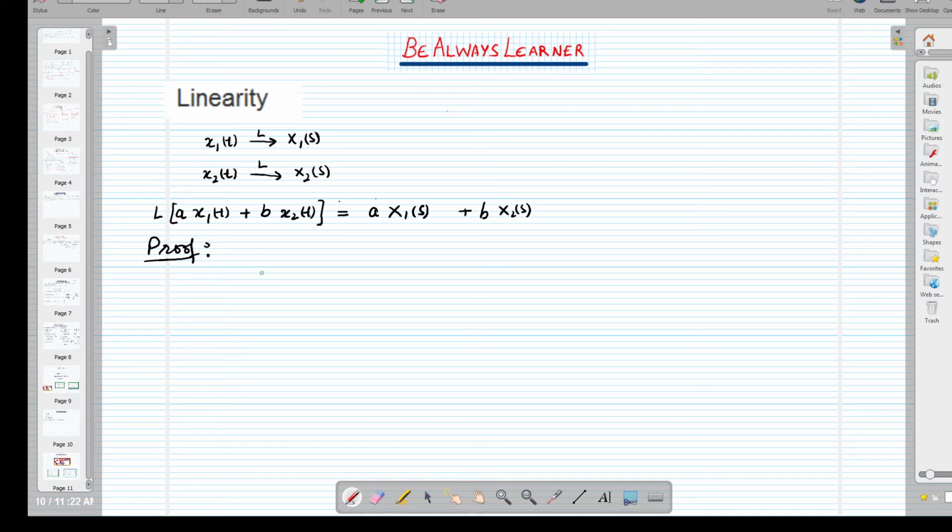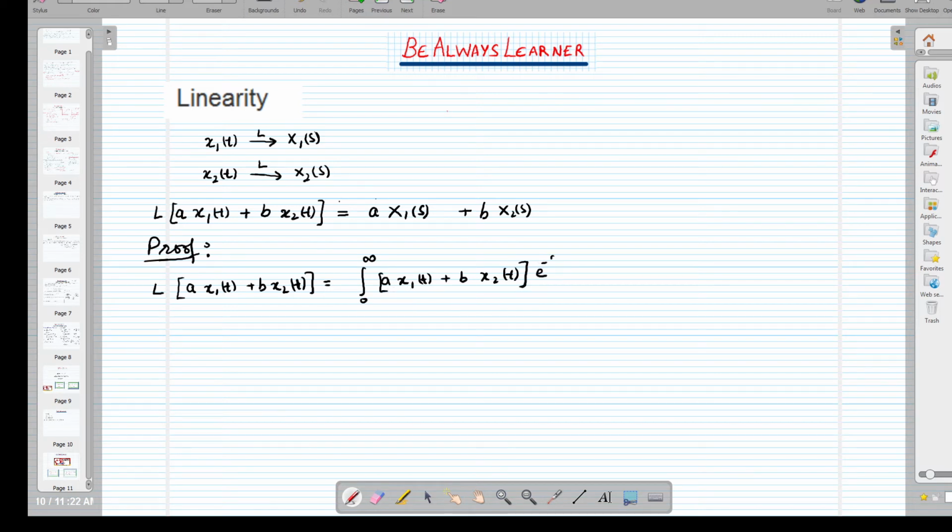like that we have to find out the Laplace transform of a x1(t) plus b x2(t). So, by formula of Laplace transform, unilateral Laplace transform, we can write that integration from 0 to infinity. Here, the signal x is in the form of combination of x1 and x2. तो इसका हमें यहाँ पर Laplace transform निकालना है.